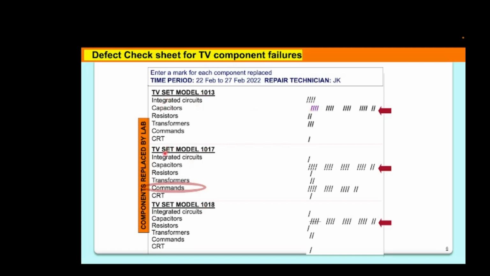Also interestingly, they found in one model, 1017, one more failure was maximum, that is, the command from the remote through infrared signal not reaching the TV properly, and the TV not obeying the remote command. They solved it by improving the sensor circuit only for this model. If they had attempted improvement in the other 2 models, they would have wasted enormous resources, as you can see, and it solved the problem for 1017.